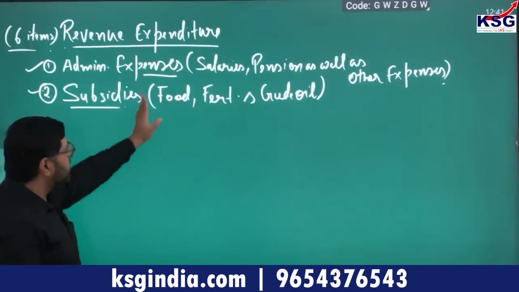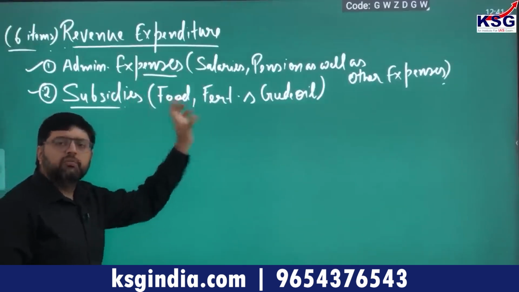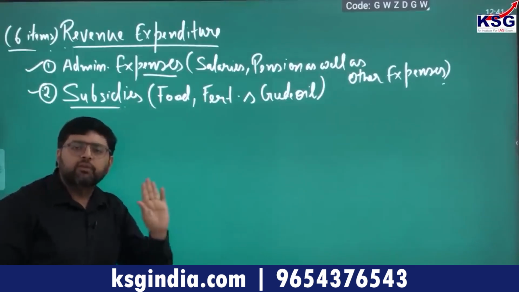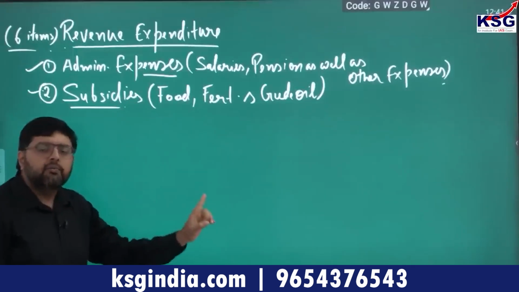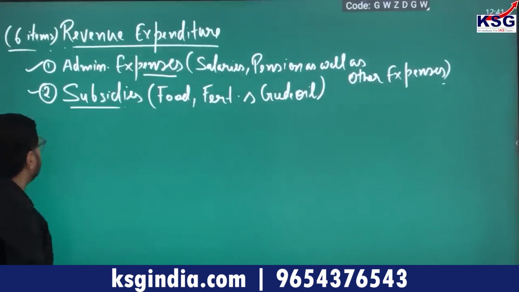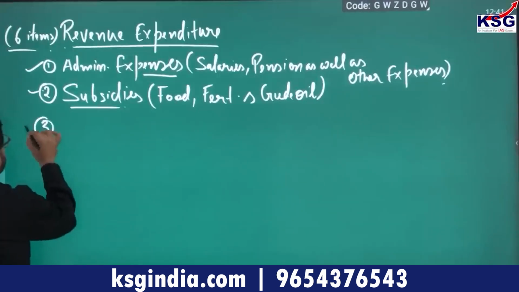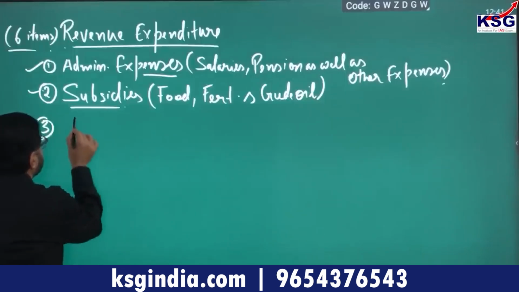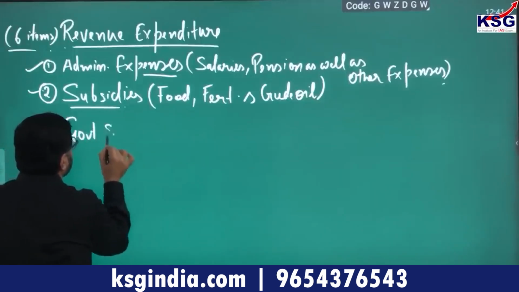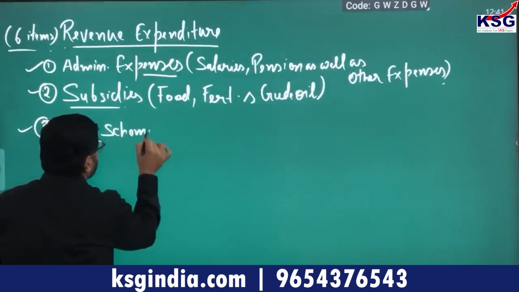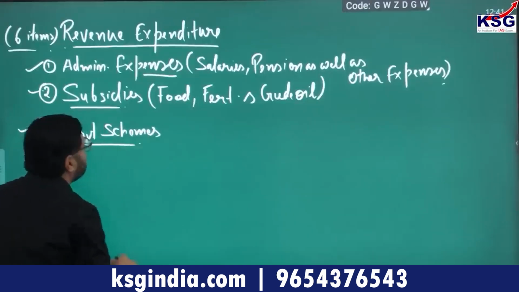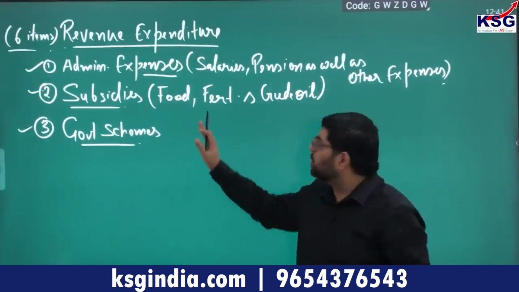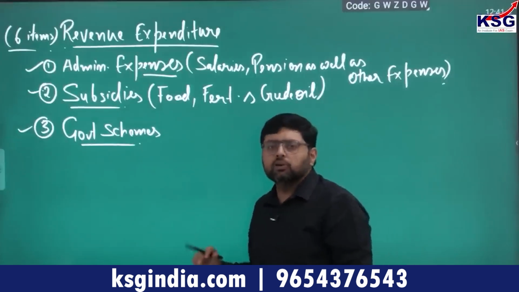When I say it is a part of revenue expenditure, it means all this money will come from the Consolidated Fund of India. It will not come from the public account. It will not come from contingency. It will come from where? Consolidated Fund of India. Number 3, when it comes to government schemes, they are also a part of revenue expenditure coming from the Consolidated Fund of India.